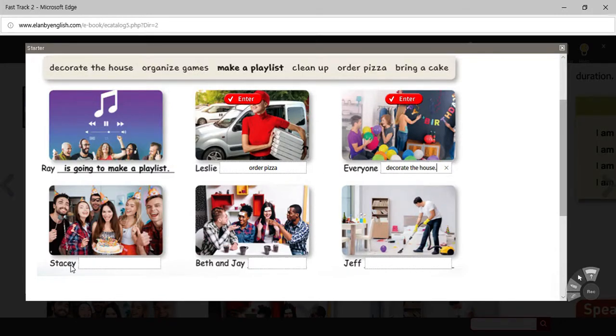Okay. Stacy, I got Stacy here in the middle. Looks like bring a cake is going to be the match here. Okay. Beth and Jay. I don't know who Beth and Jay are. Looks like they're playing a fun game, and I think those games are something they are going to organize.